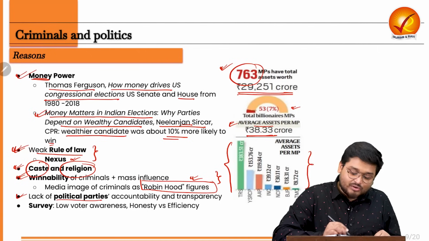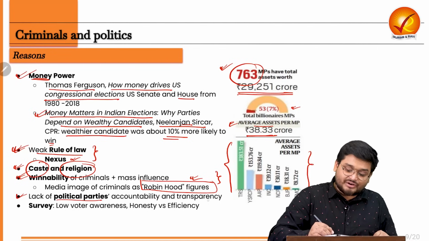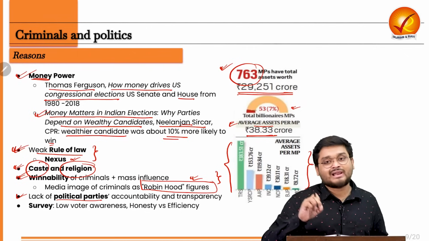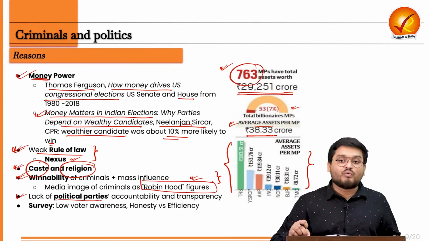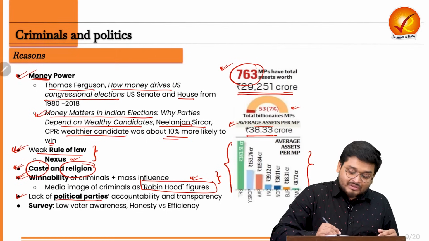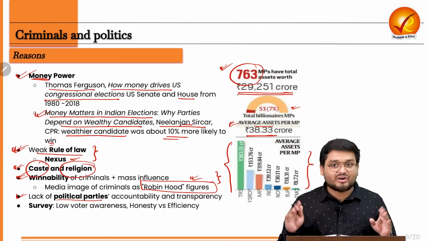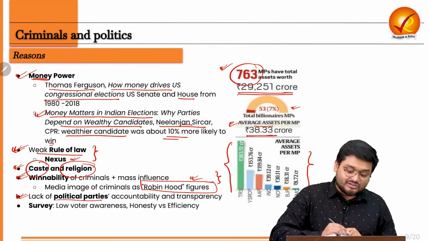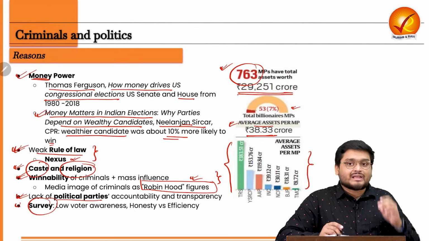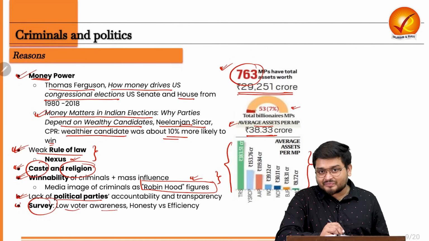Then there is also a lack of political party accountability and transparency, because political parties most often do not say anything about why a particular candidate is selected, what their background is, and what the criteria for contesting in the elections are. So the internal democracy of political parties in India is also not that great. That is why this also takes place. And finally, according to a survey, it was found that there is extremely low voter awareness in India.